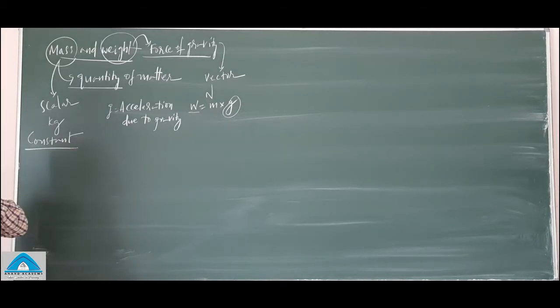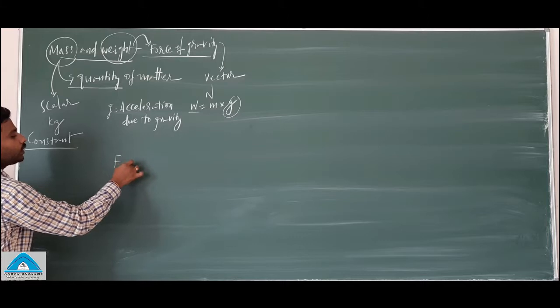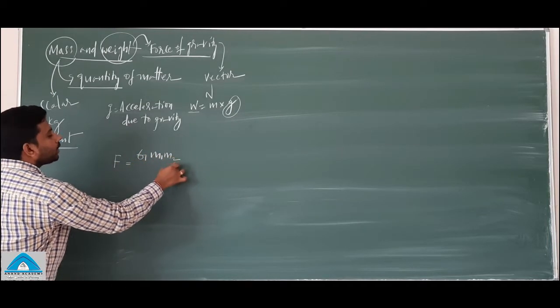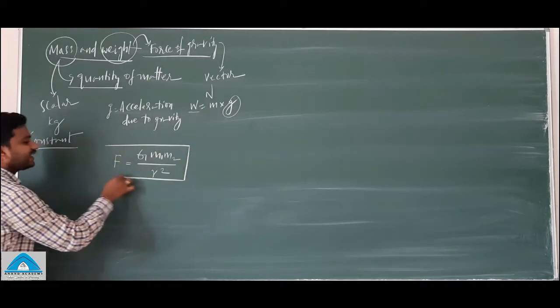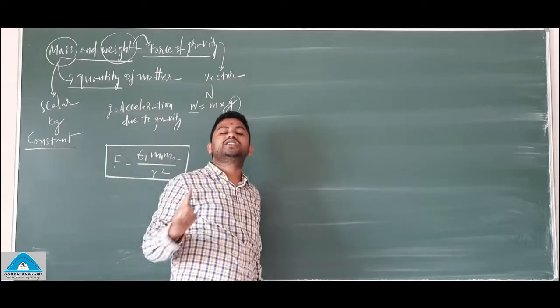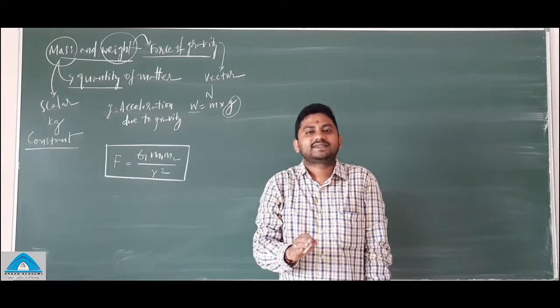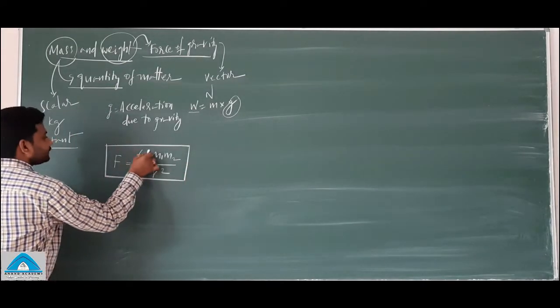Let's come back to the concept of F is equal to G m1 m2 by r square. What is this equation? Can I say this is the force of attraction between any two bodies in the universe, which is Newton's law of gravitation? Yes, exactly. Now, what is this G?